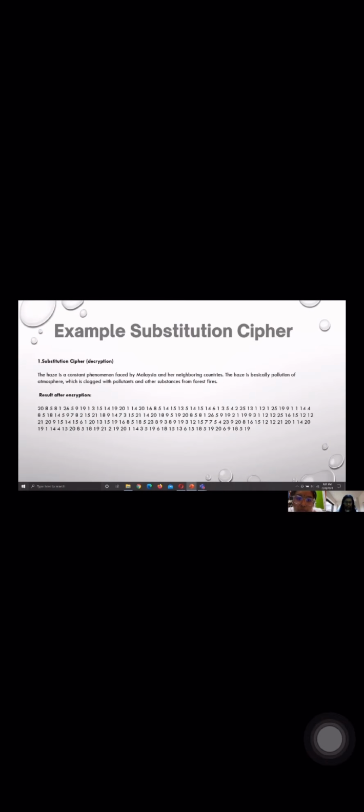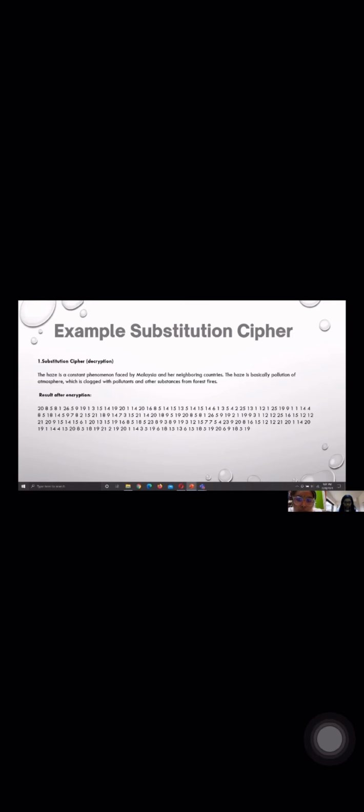Next page. Example of substitution cipher. I searched for this paragraph on Google. So this is the decryption, the paragraph. After that comes the result of encryption, so we can see the numbers.